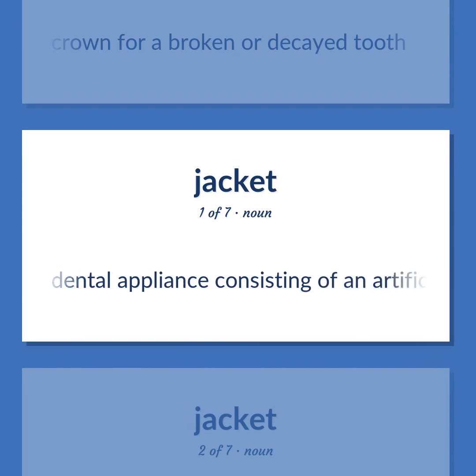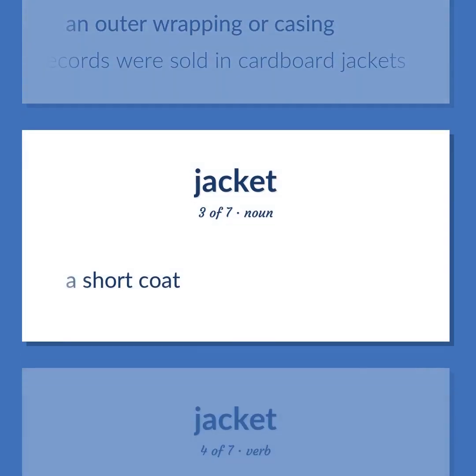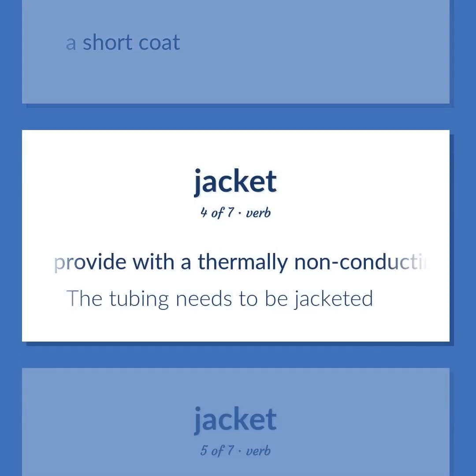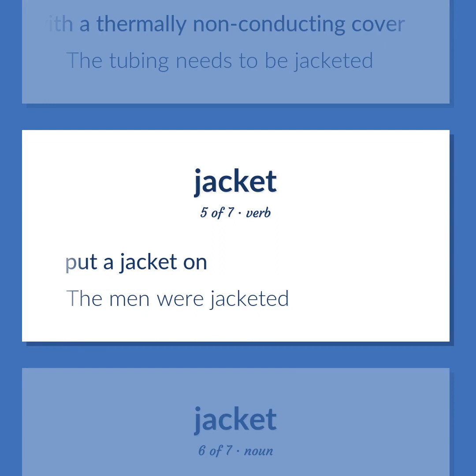Dentistry, dental appliance consisting of an artificial crown for a broken or decayed tooth. An outer wrapping or casing. Phonograph records were sold in cardboard jackets. A short coat. Provide with a thermally non-conducting cover. The tubing needs to be jacketed. Put a jacket on. The men were jacketed.